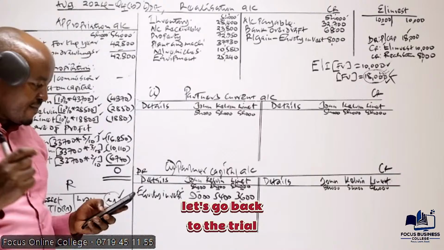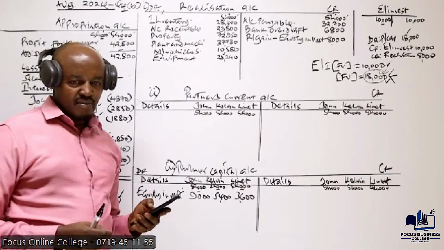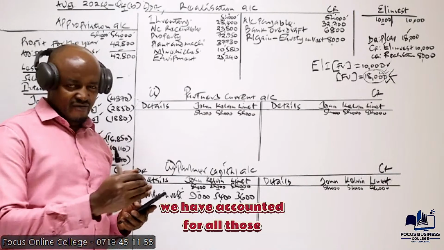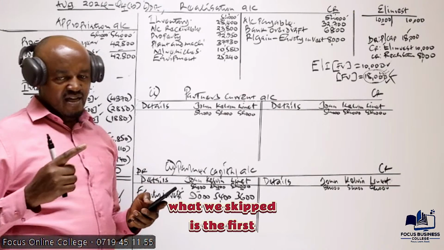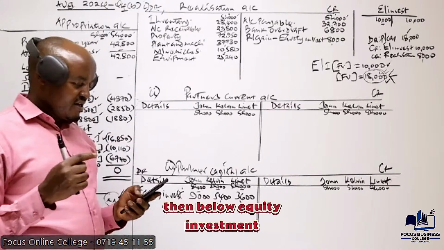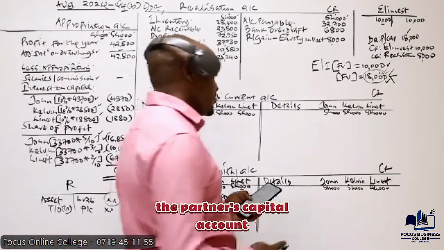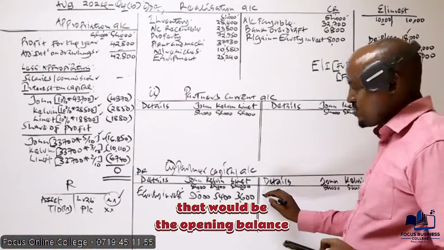Let's go back to the trial balance. And I hope you can see that there's nothing we have skipped there. We have accounted for all those items. What we skipped is the first item, that is the profit. Then below equity investment, what do we have? We have the partners capital account. Now the partners capital account, that would be the opening balance in this account.